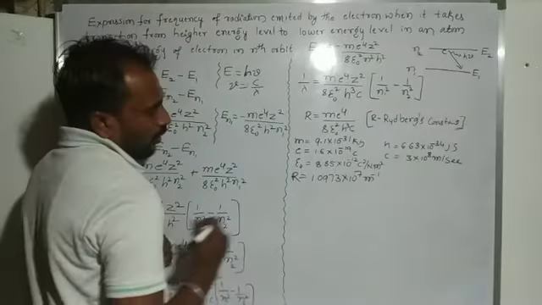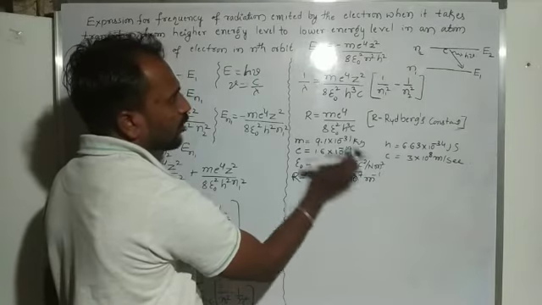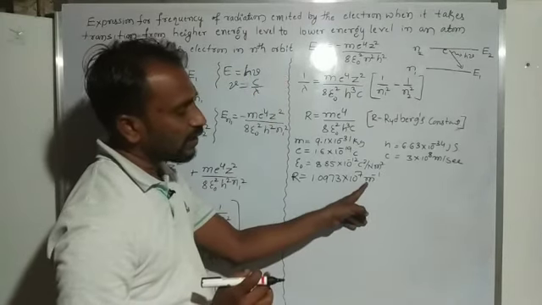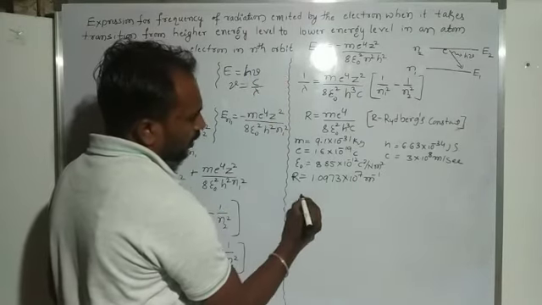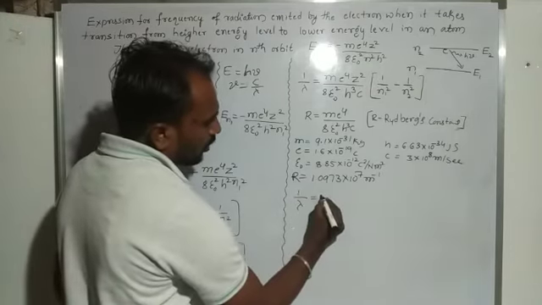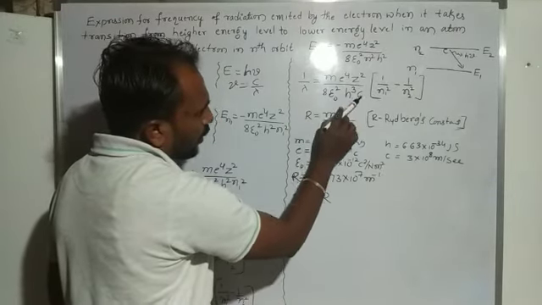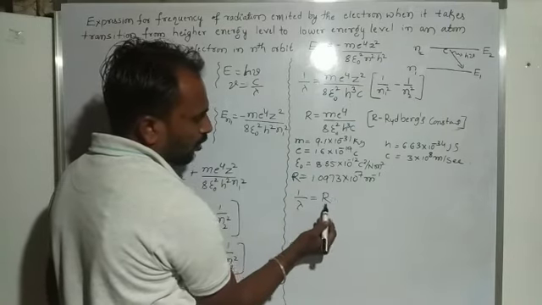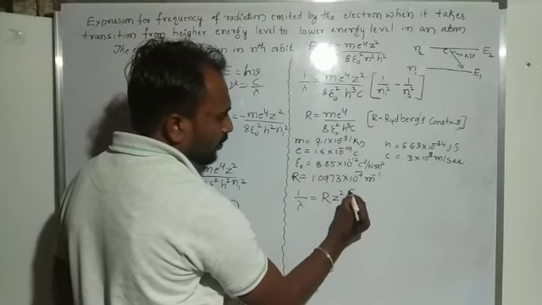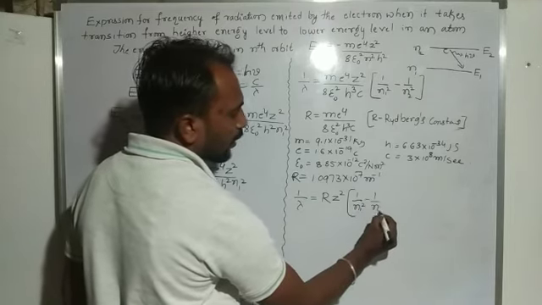Okay. Why do we consider per meter here? Because of the wavelength. So its unit is per meter. So our equation is 1 by lambda is equal to m e raised to 4 over 8 epsilon naught square h cube c, which is the Rydberg constant, into Z square into 1 by n1 square minus 1 by n2 square.